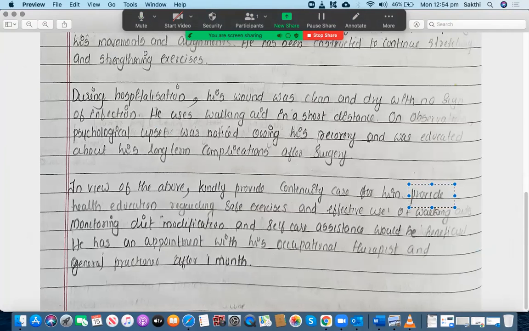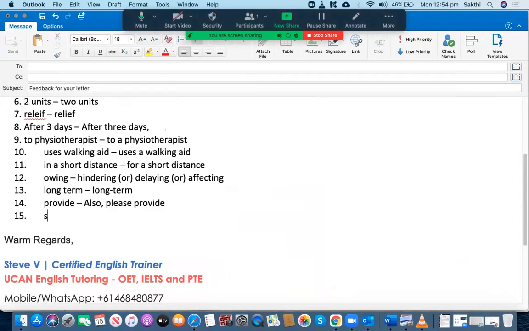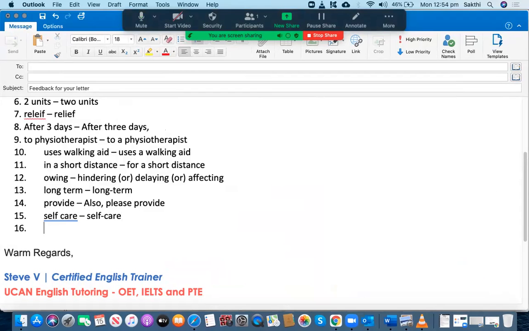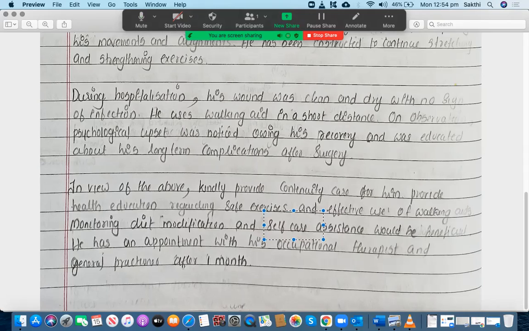That's wrong. Okay. All right, let's go to the next one. Health education regarding safe exercises and the effective use of walking aids. That's fine. Monitoring, so that's the next sentence, I believe. Monitoring diet modifications and self-care assistance would be beneficial. So in this case, self-care must be one word only. Self-care. That's what you have to write down. All right, let's go to the next one.